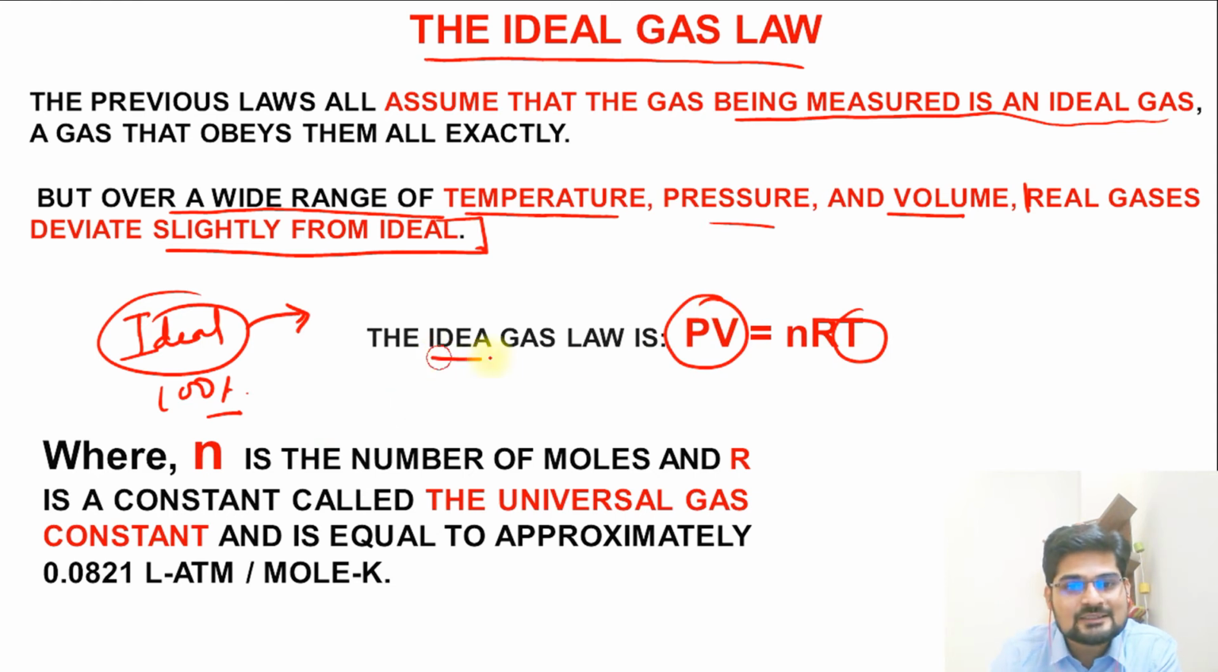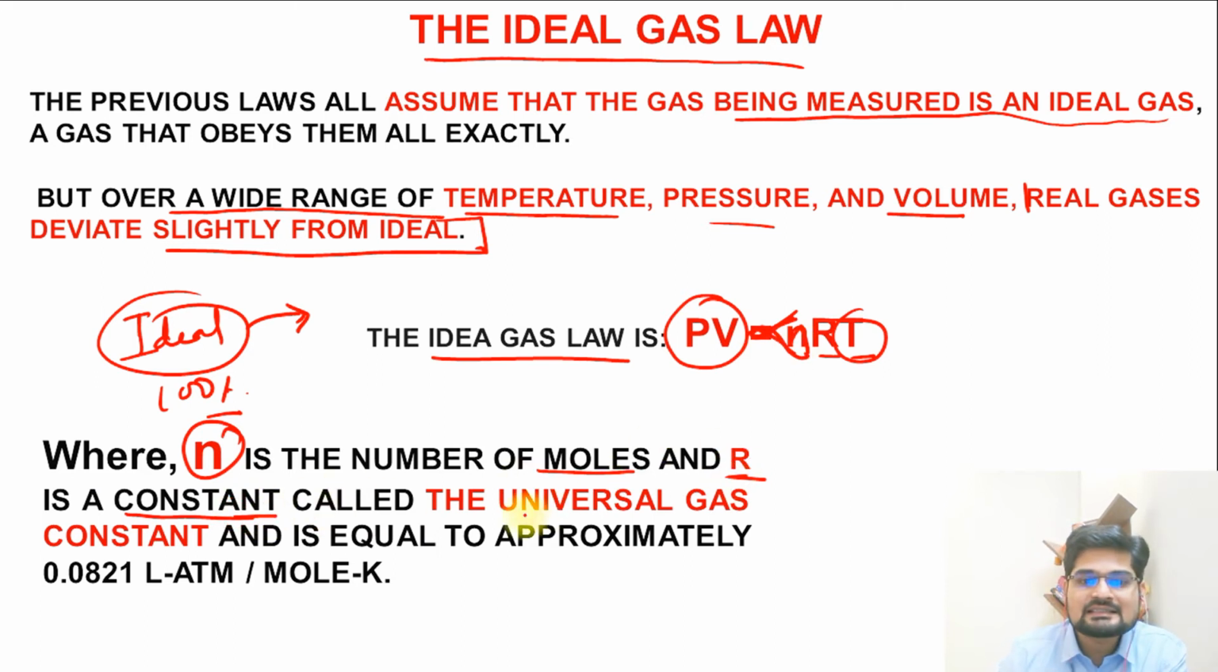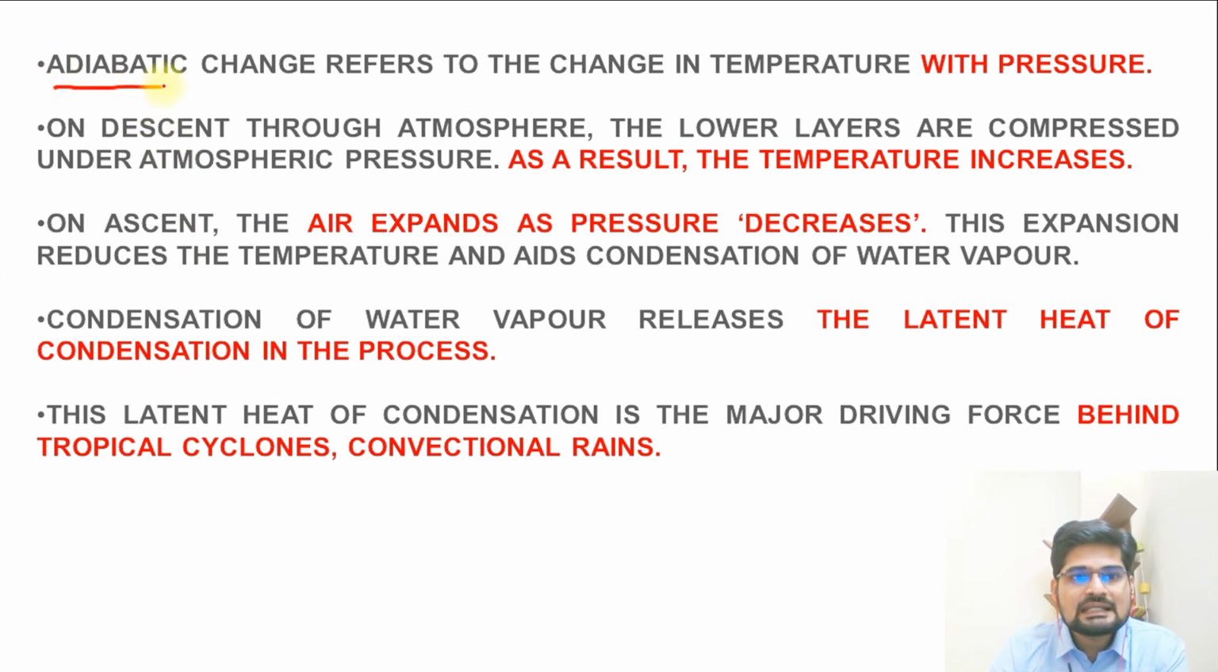So the ideal gas law is PV = nRT. What is this n here? n is the number of moles, and R is a constant which is applied to this particular equation to remove the proportional symbol, as we say. R is a constant, also known as the universal gas constant, and its value is this value that you see here. Now, the adiabatic change refers to the change in temperature with pressure.